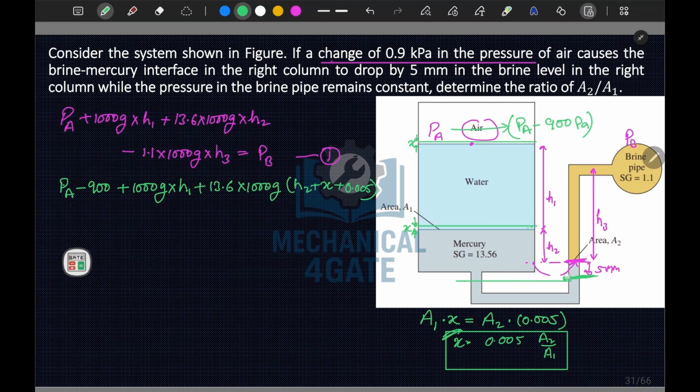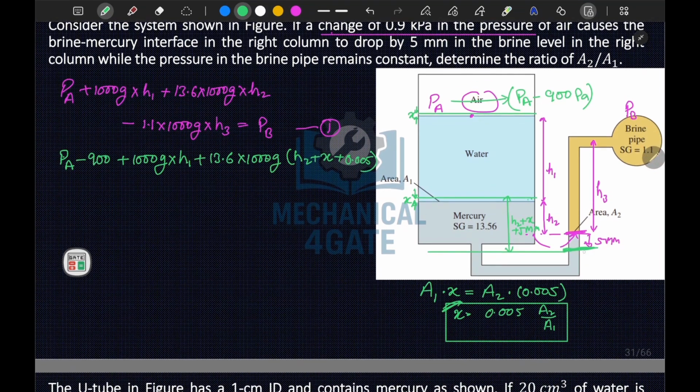Now at this level, your total height will become h2 plus x plus 5 mm. Now we have converted mm into meter here. Now we have reached this point.